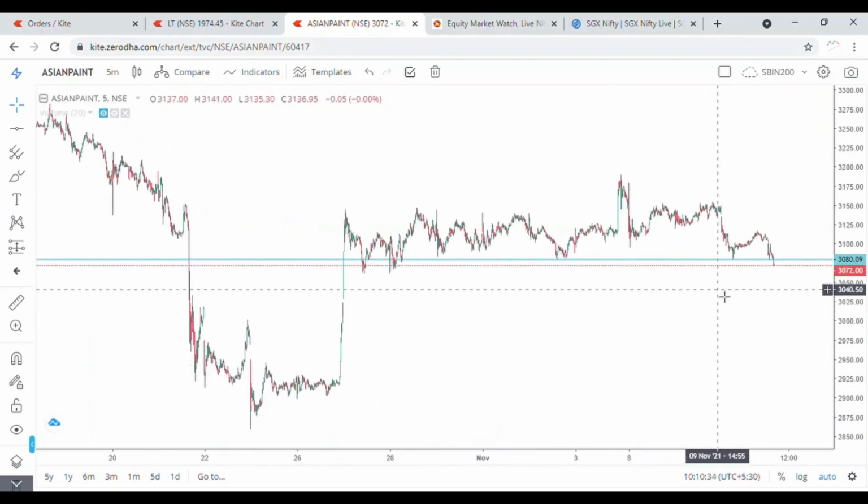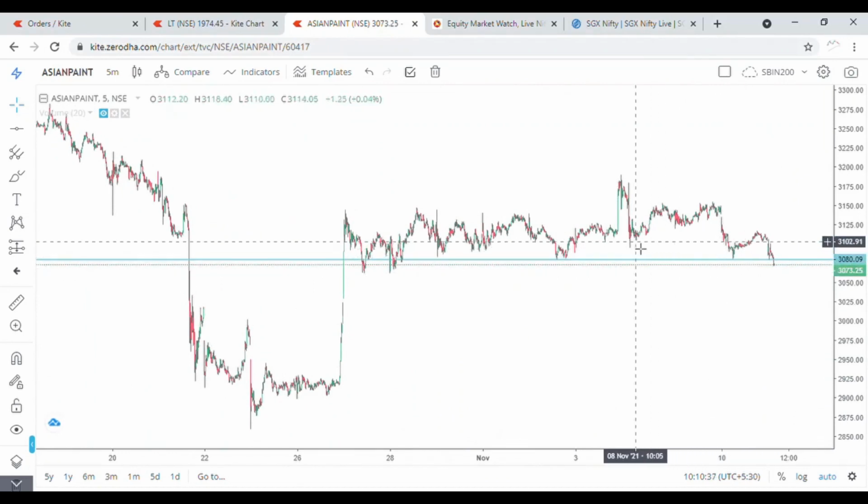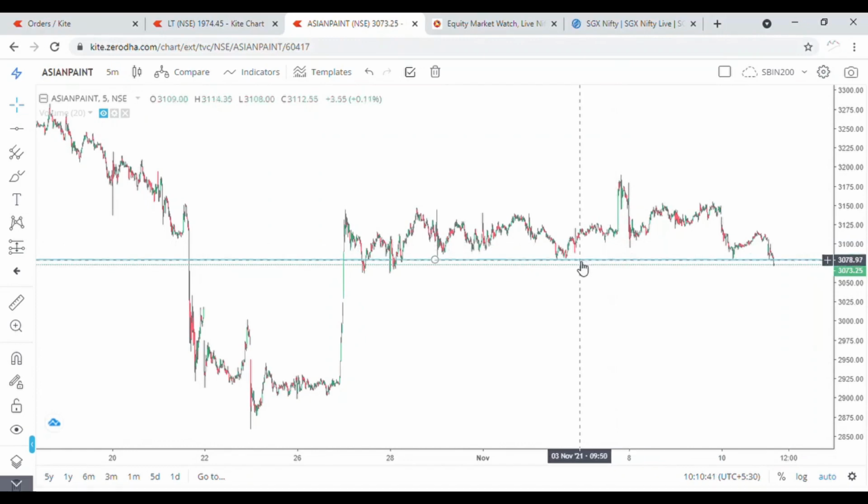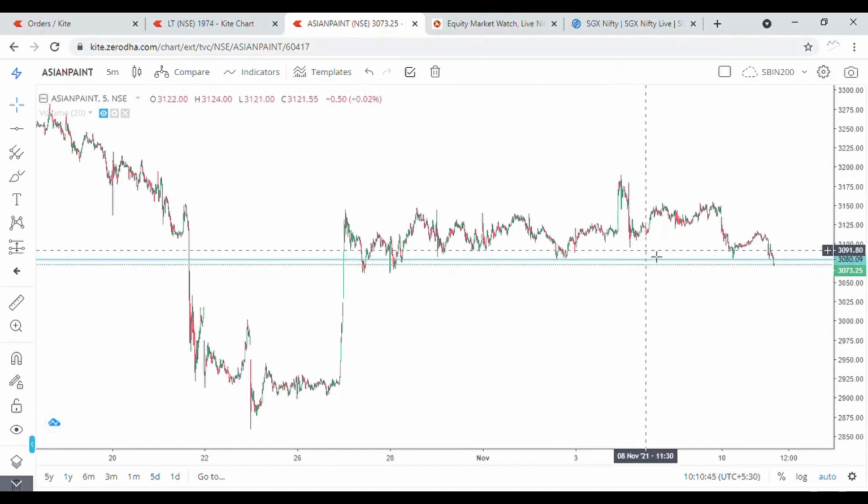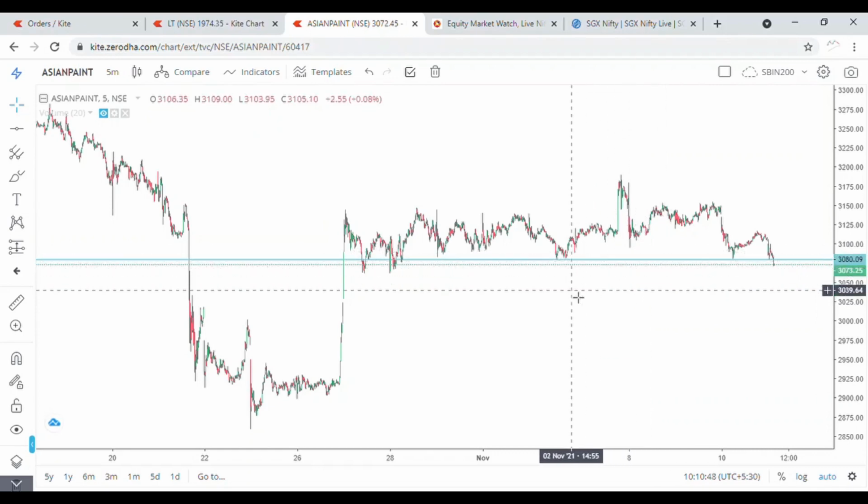From the previous trading session, it was a clear indication that prices will move down. So the level was already tested. Place your order as soon as the market gives you the chance. You have a chance. So let us discuss the reason for selecting this stock.